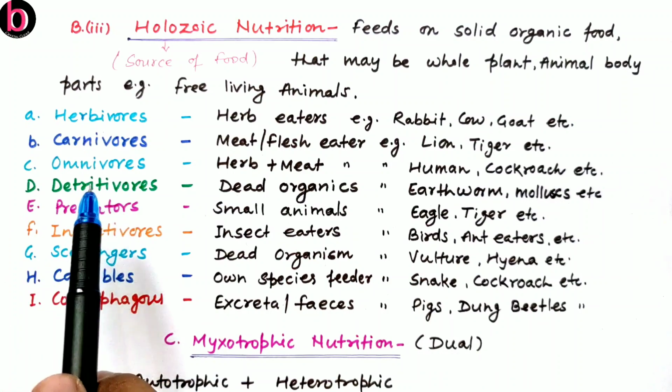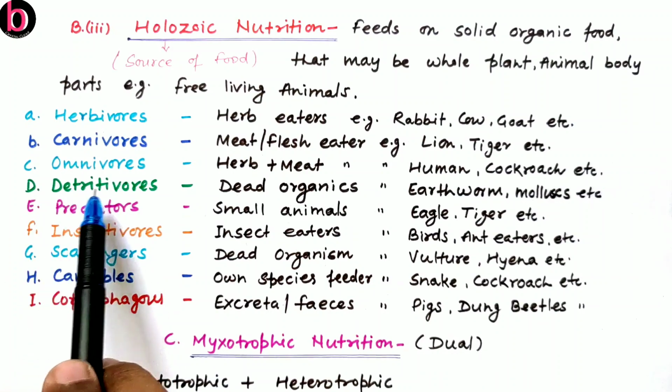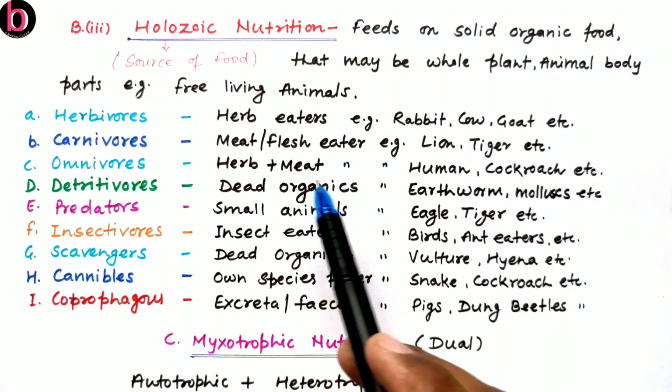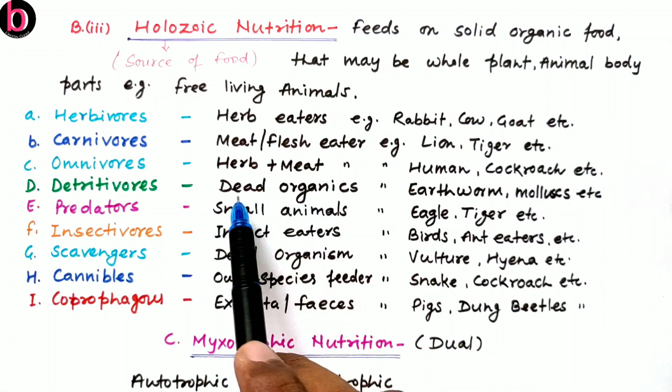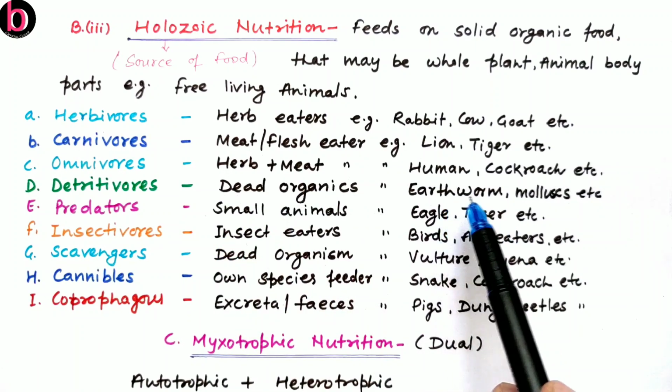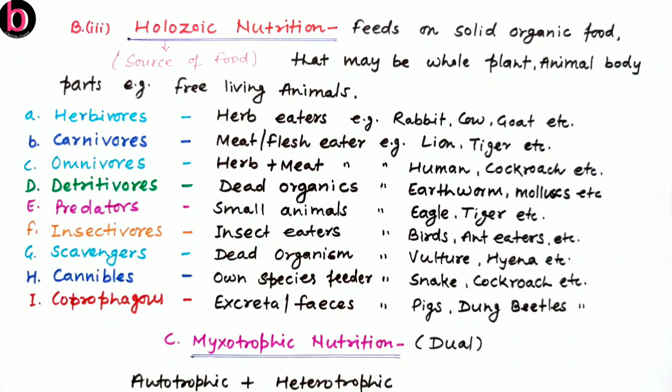The fourth is detritivores. So detri is about dead organic substances. So these animals feed on dead organic substances like earthworm as well as molluscans. Detritivores as well as decomposers, or we can say saprotrophs. Decomposers are saprotrophs. So there is a difference.